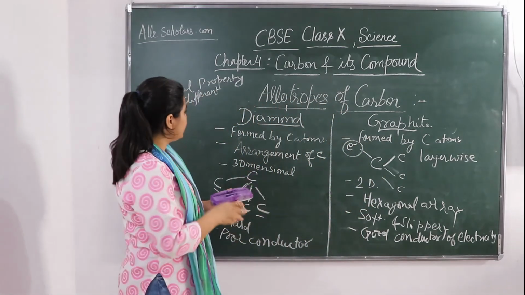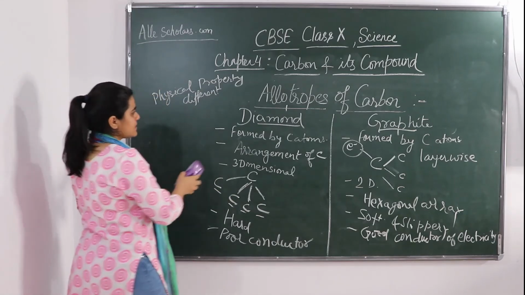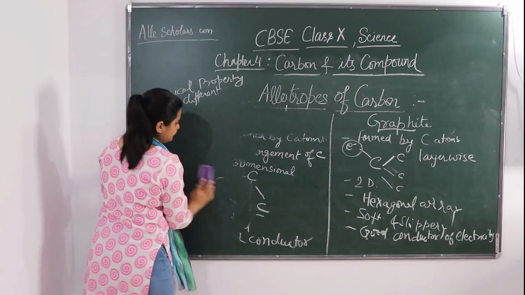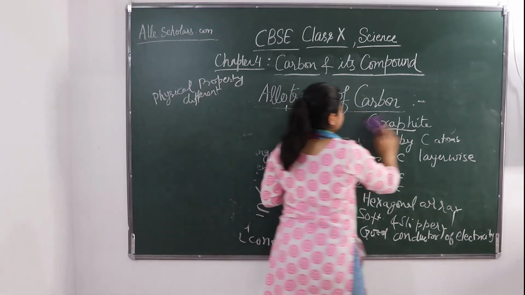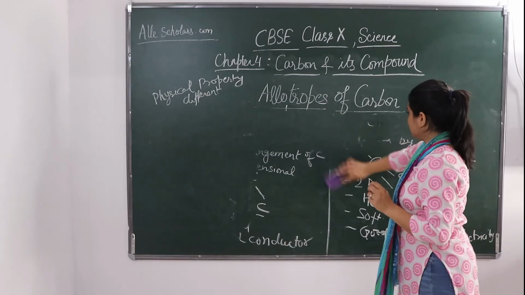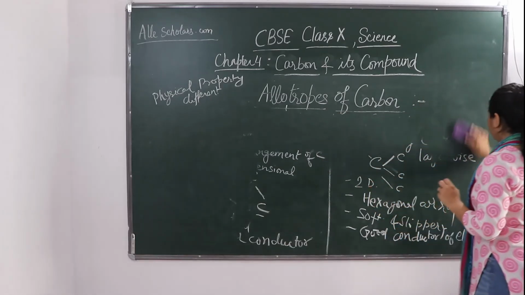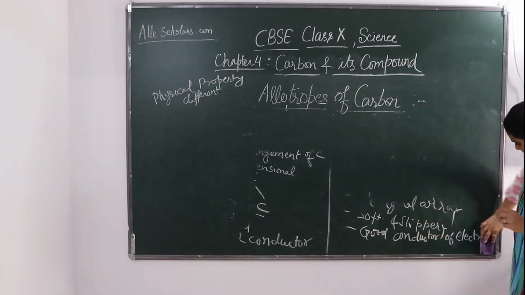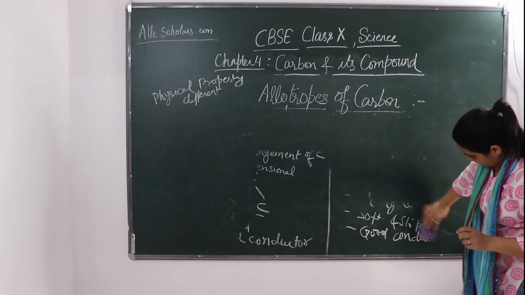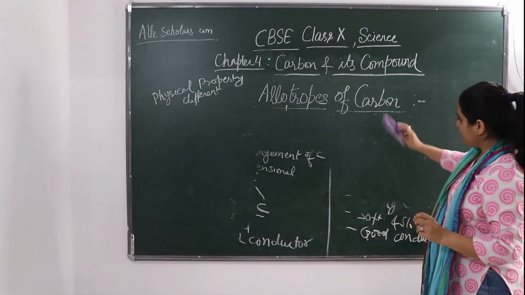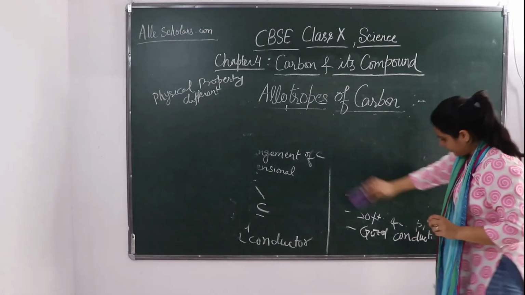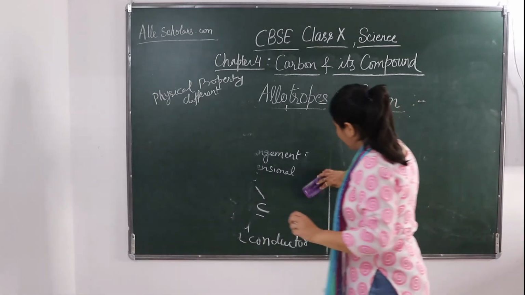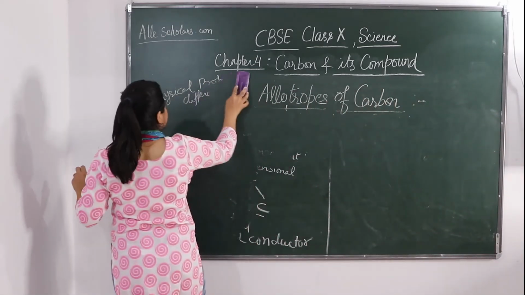So this was about these two allotropes, diamond and graphite. You must clearly see the difference between diamond and graphite. It is a very good and common question asked in exams. Although being a carbon compound, graphite is a good conductor. This is a very good thing to remember.